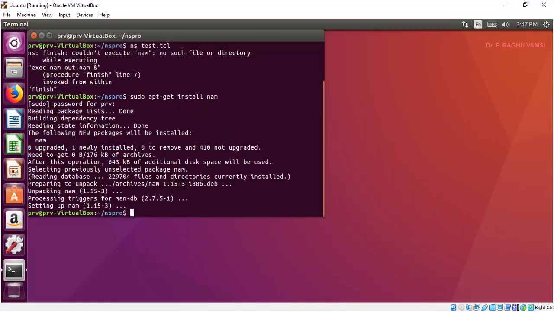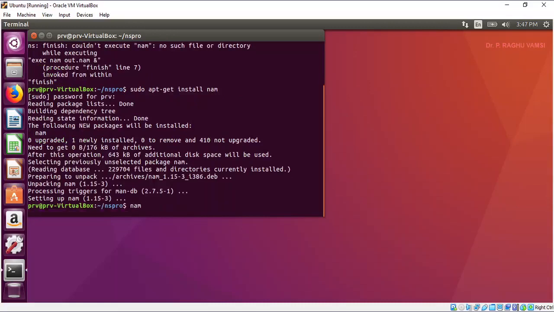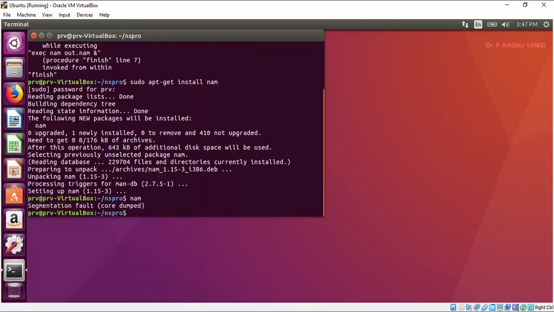But sometimes when you are running NAM, it gives you a segmentation fault, core dumped. This problem you are going to get. Some operating systems get it because this is a somewhat older operating system, and I have not upgraded it, and also it is in a virtual machine. So some people may not get this problem, and some will. Whenever they get the problem, it is always better to use NAM version 1.14 instead of 1.15.